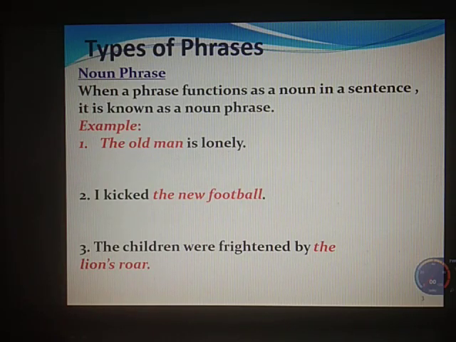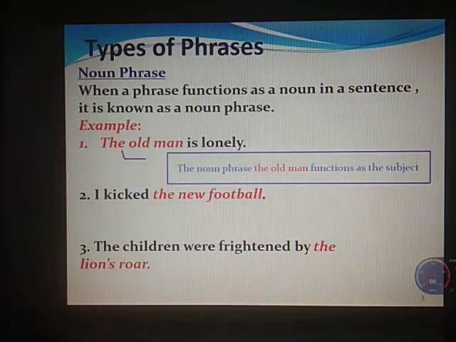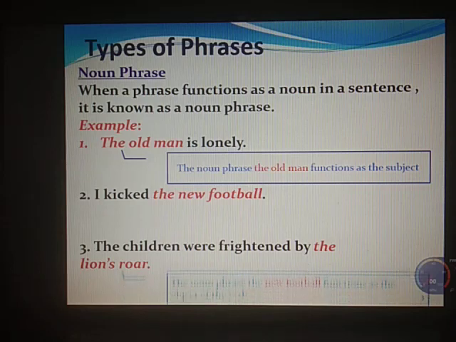Let us see the types of phrases. The very first one is the noun phrase. When a phrase functions as a noun in a sentence, it is known as a noun phrase. For example, the old man is lonely. I kicked the new football. The children were frightened by the lion's roar. Now, when I say the old man, the noun phrase the old man functions as the subject, so it is acting as a subject, and it consists of a noun. So we call it a noun phrase.